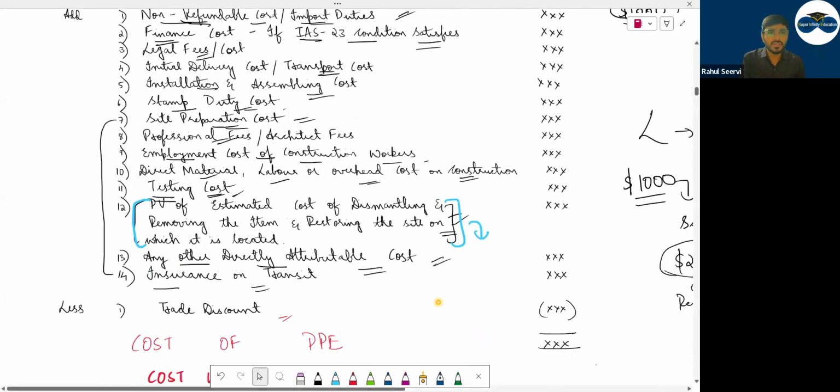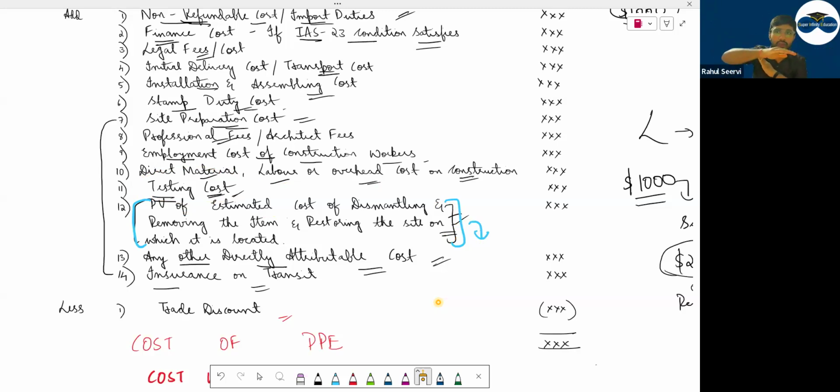In case of construction, you will prepare the land first, then construct your factory. Professional fees, employment cost of the employees who are working on the asset. Then any direct labor, material, overhead. I mentioned testing cost also: before manufacturing anything, you test whether the machine is running properly or not. You will incur some expenditure, and that also will be added. Then present value of dismantling cost, this we had seen. You have to draw a box, you have to incur 10,000 in future.